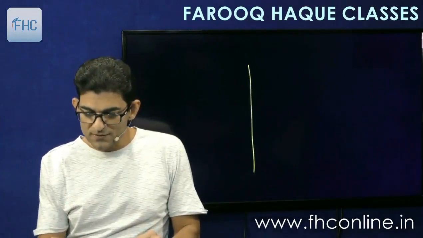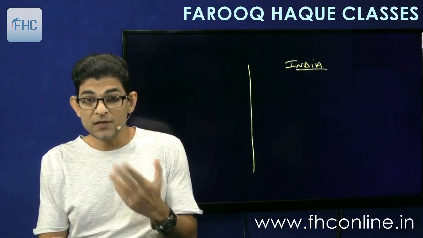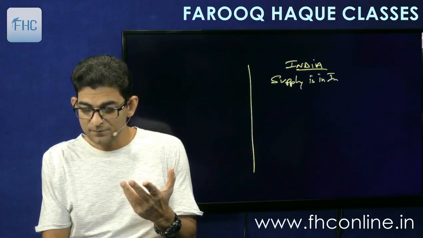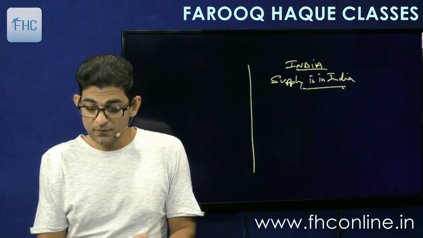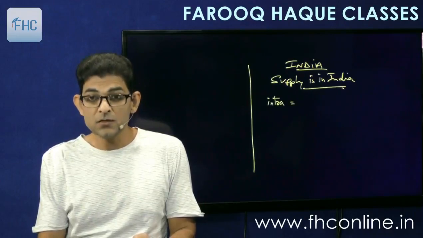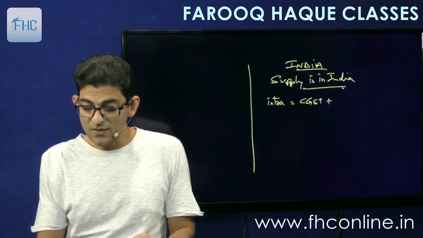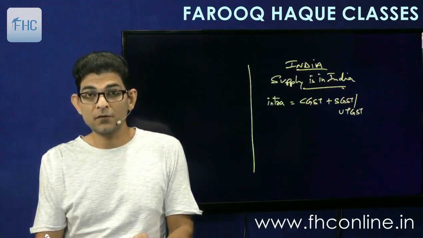So what happens is that if we manufacture and sell goods in India, means if the supply is in India, then it is chargeable to GST, right? If it is intrastate, then it is chargeable to Central GST, means Central Goods and Services Tax, plus the SGST or the UTGST if it is in a union territory.